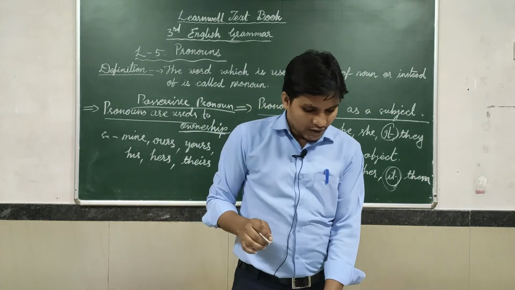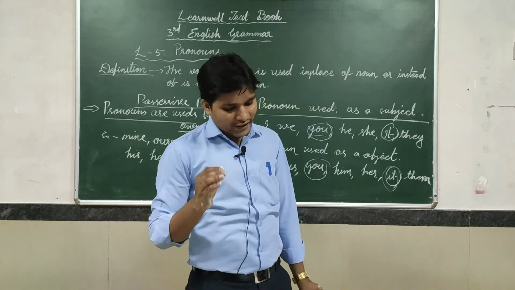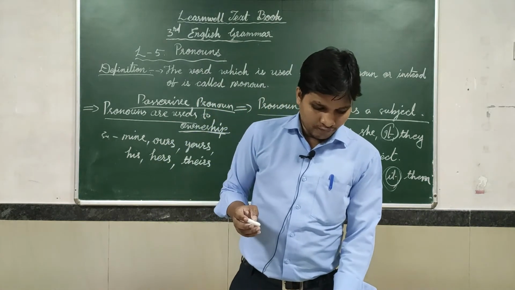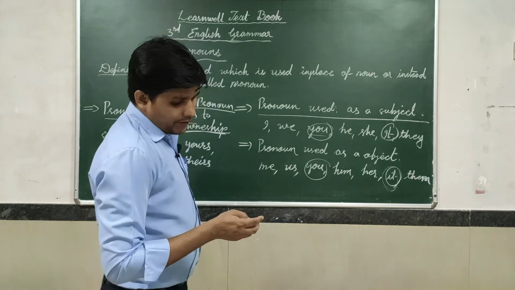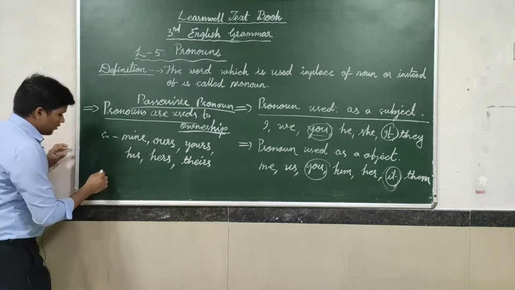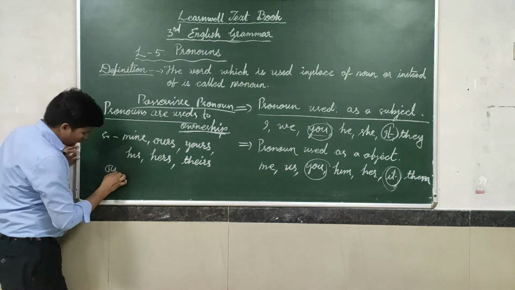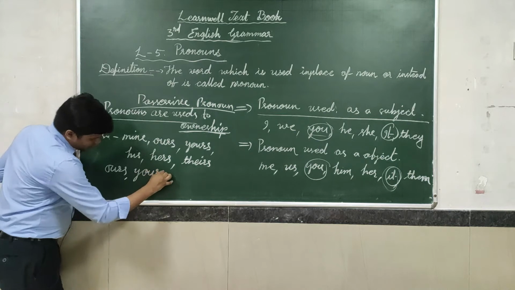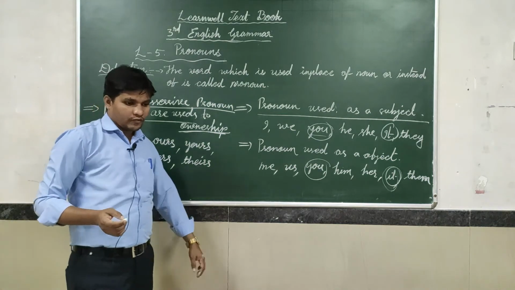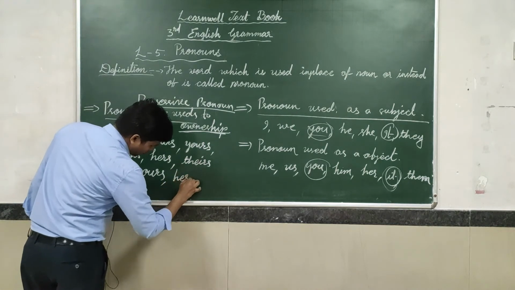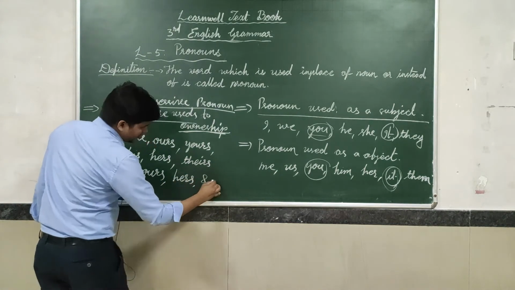Then after, the apostrophe is never used. Some places we are not using apostrophe, just like ours, yours, got it, hers, and theirs.